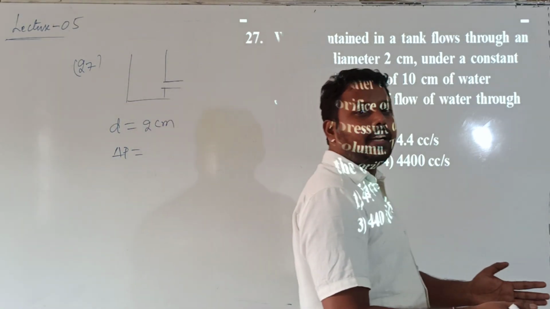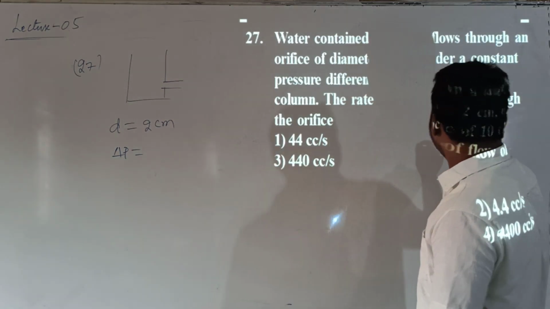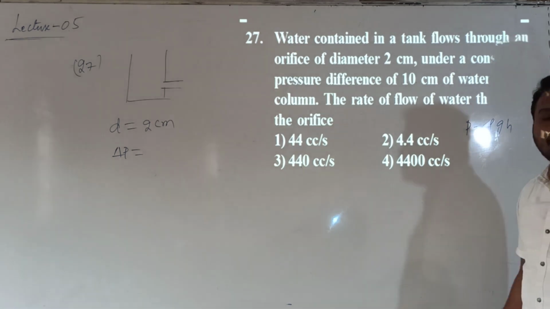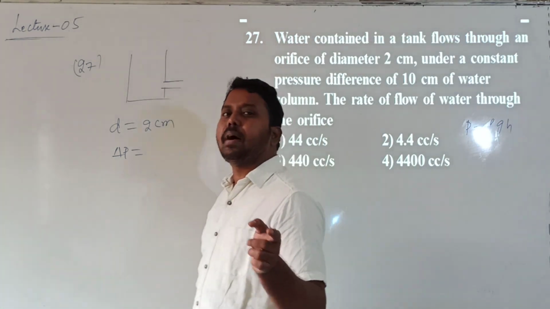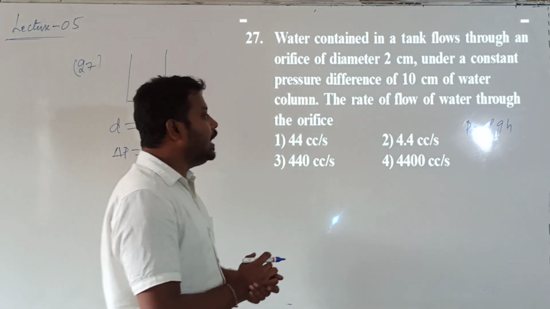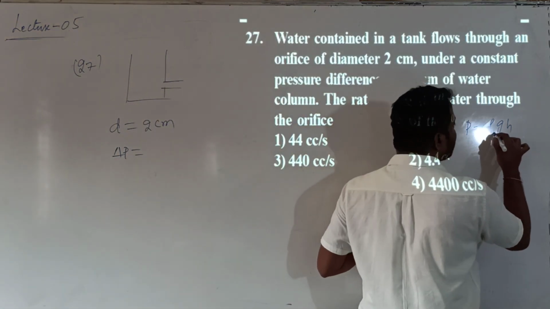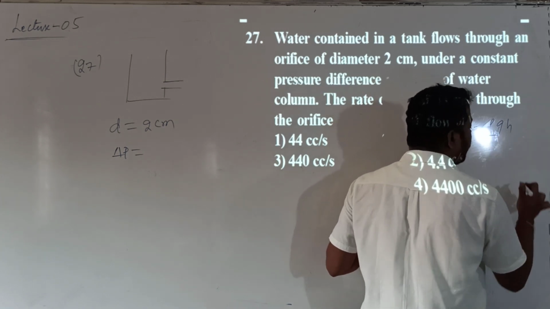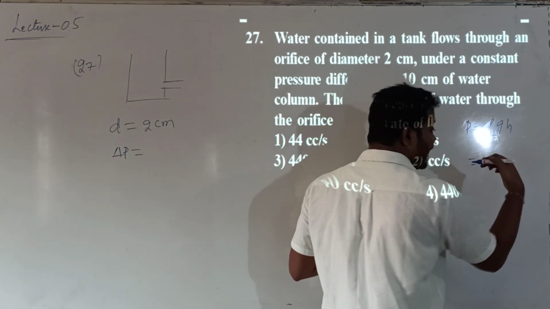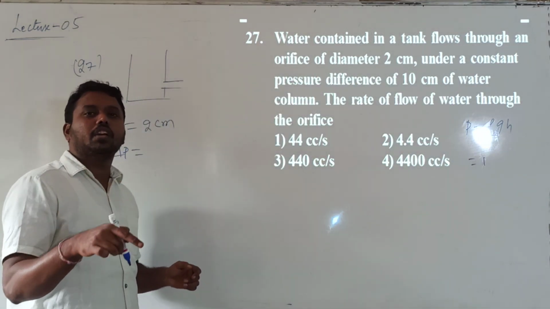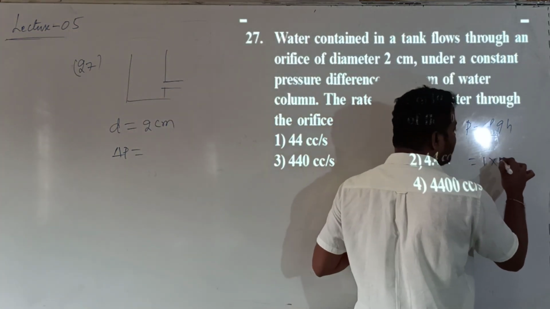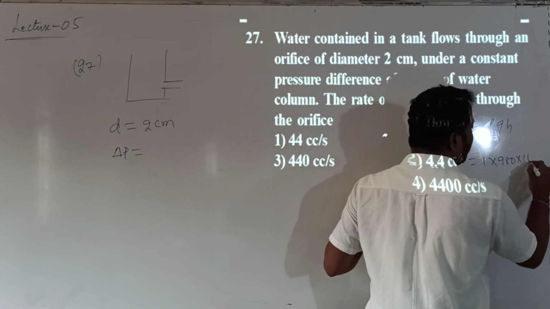How much pressure is exerted? The general formula for pressure is P equals rho into g into h. Generally, pressure is measured using a barometer, the pressure exerted by the height of the mercury column. Here, the pressure will be given by the water column, water density rho W into g into h. Rho W in the CGS system is 1, whereas in the SI system the value is 1000. g in the CGS system is 980, and h is 10 centimeters.